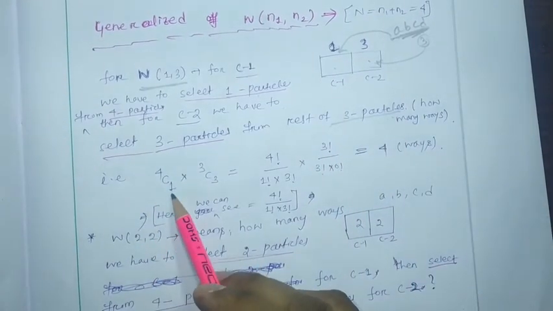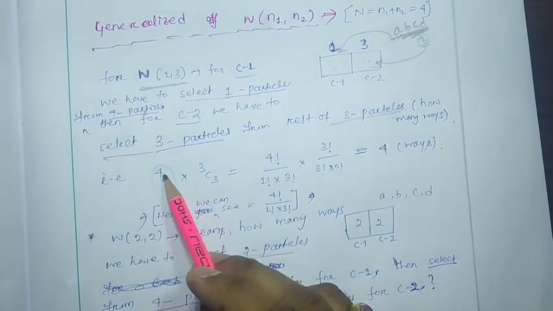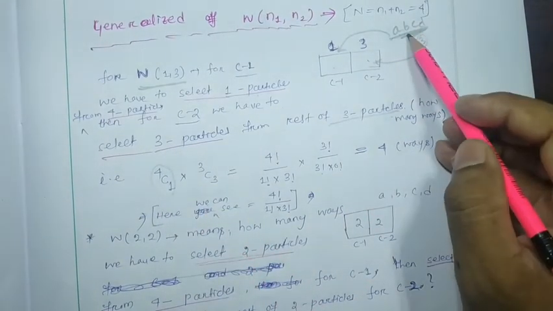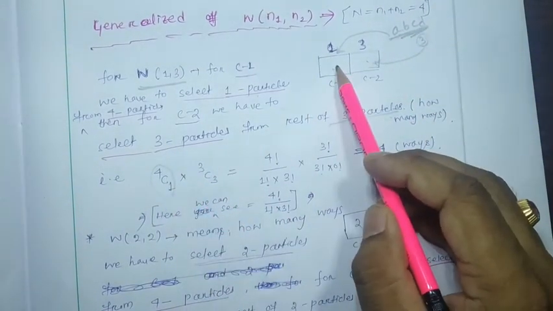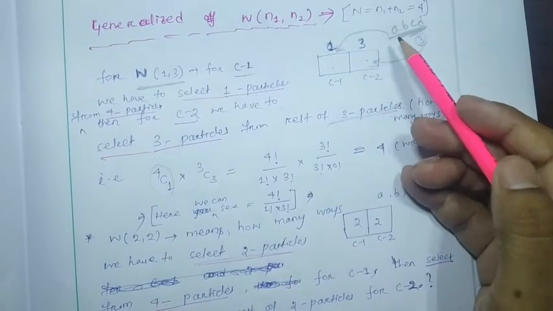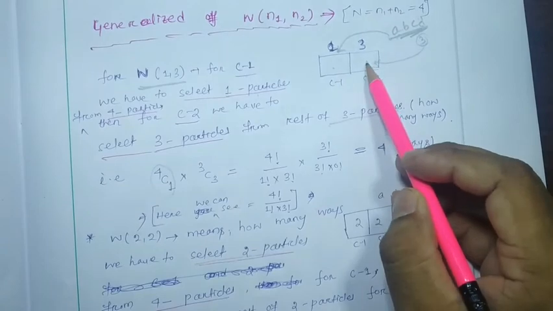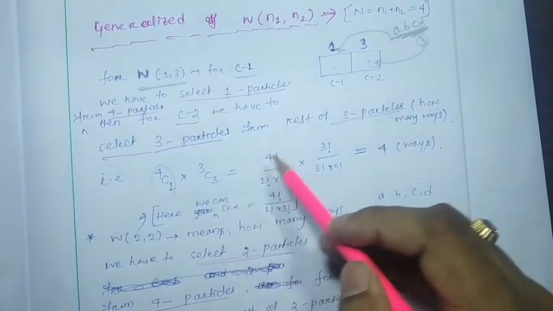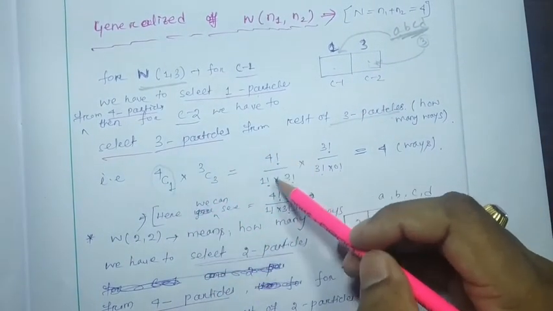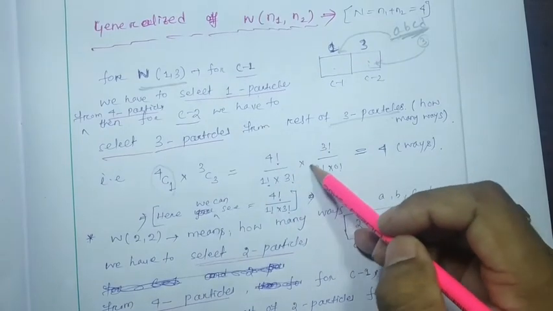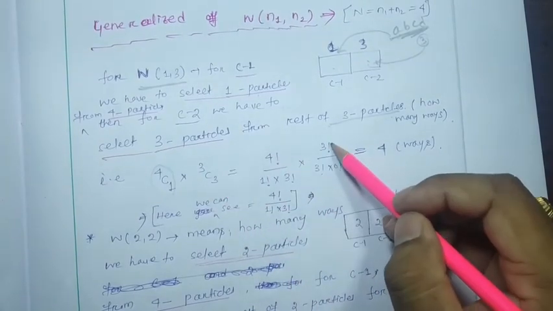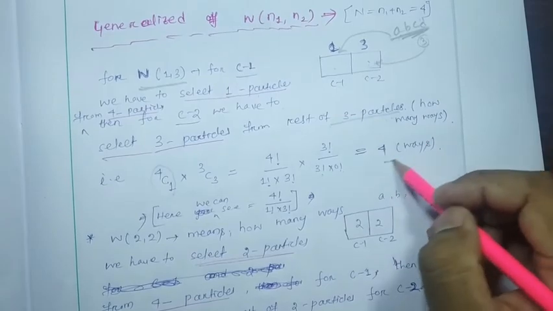It will be 4C1. 4C1 means from 4 we have to select 1 for the first compartment. Then the rest of the particles are 3, and we have to consider 3 particles for this compartment, means 3C3. So 4C1 is nothing but 4 factorial by 1 factorial into 3 factorial, into 3C3, which is 3 factorial by 3 factorial into 0 factorial. That will be 4 ways.